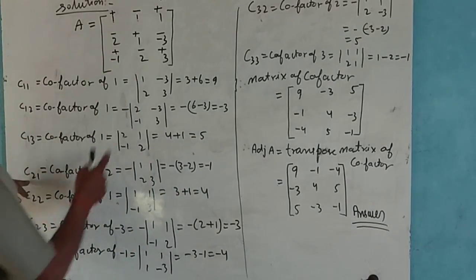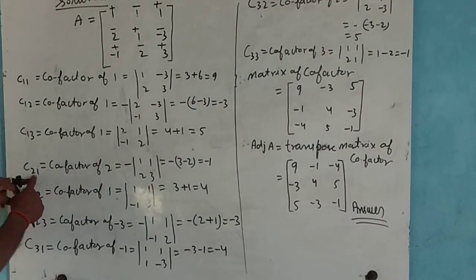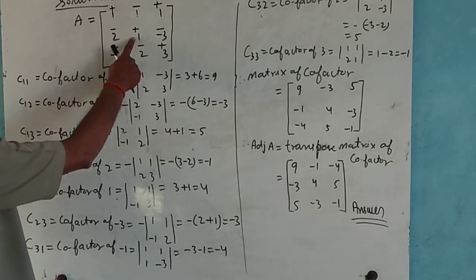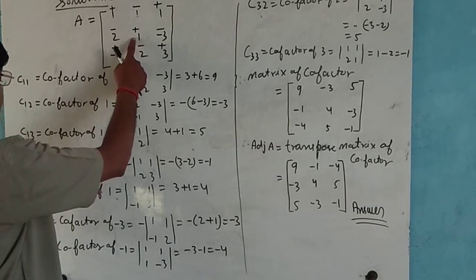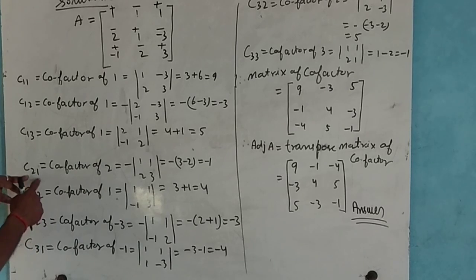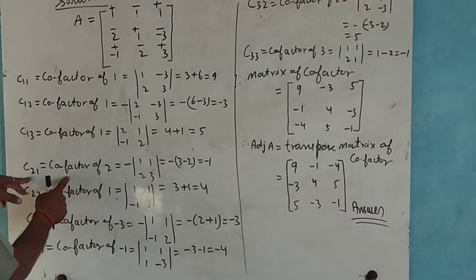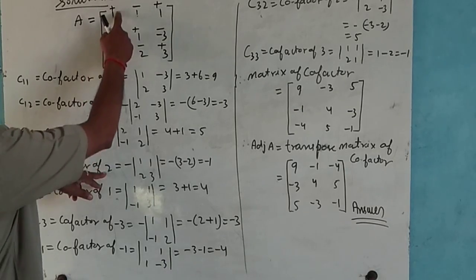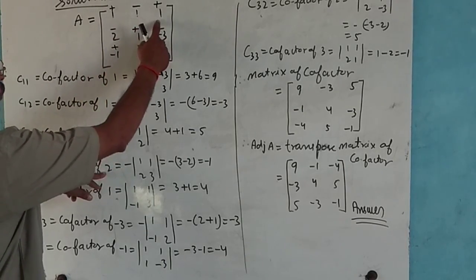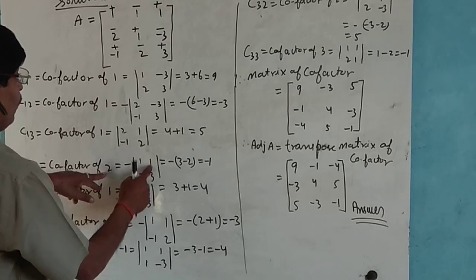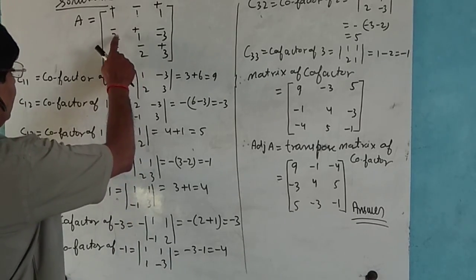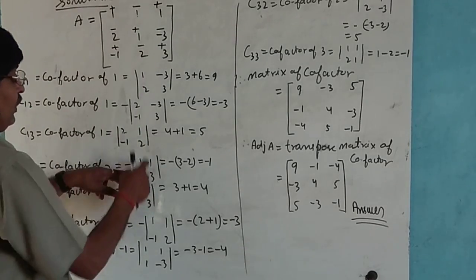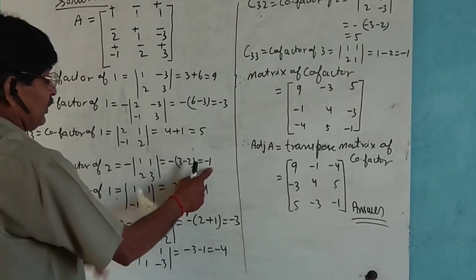Now C21, this is the cofactor of 2: deleting this row and column, 1 times 1, 2 and 3 times 1; this is negative, 3 minus 2, this is 1.